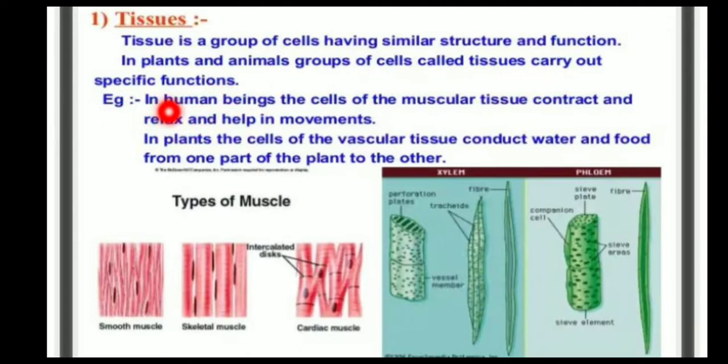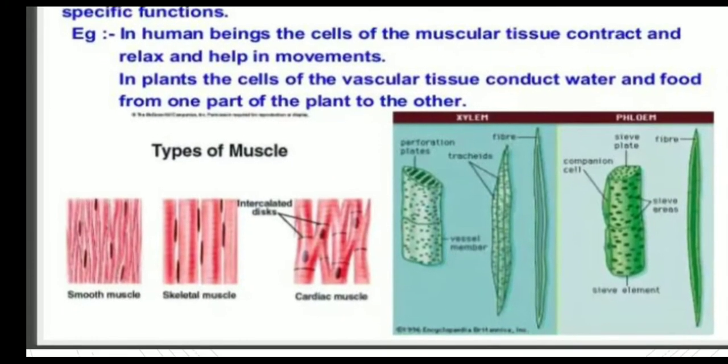For example, in human beings, the cells of the muscular tissues contract and relax and help in movements. In plants, the cells of the vascular tissues conduct water and food from one part of the plant to the other.